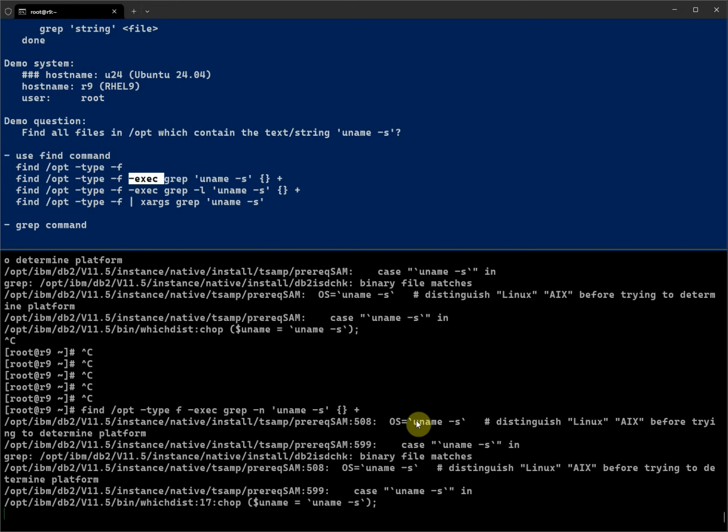So this is using the find command. Let's wait like 10 more seconds, and then we're going to demo the traditional way. It is very powerful. We basically say we find something, then instead of writing our own loop to grep, we give it to xargs. PowerShell has similar things.